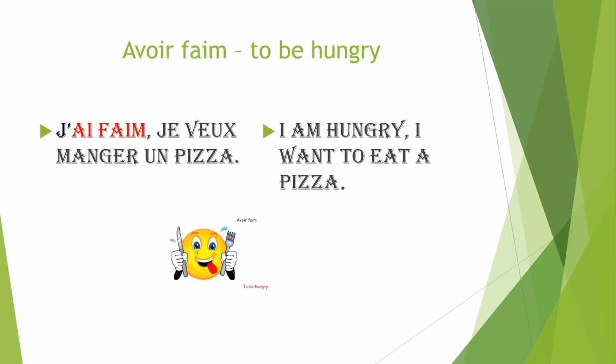Now, let's see the first expression with the verb avoir. And you must know how to conjugate the two verbs avoir and être. The first expression is avoir faim, which means to be hungry. Let's look at the example. J'ai faim, je veux manger un pizza. I'm hungry, I want to eat a pizza.